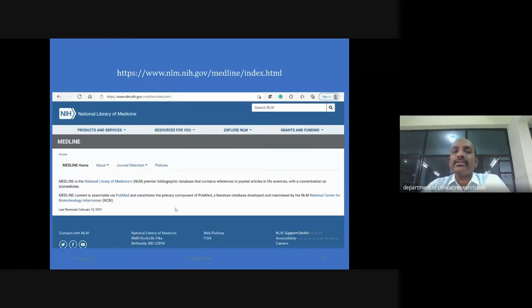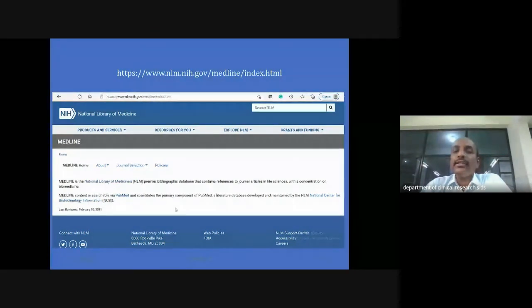Then coming to NIH, I have already discussed that PubMed is a search engine of the National Library of Medicine. The National Library of Medicine has a database of completely medical sciences and allied health sciences, and it has a premier collection containing indexed journals only. There is a drawback of NLM, because for journals which are not indexed in PubMed, you are unable to get those articles, which are non-PubMed journals.